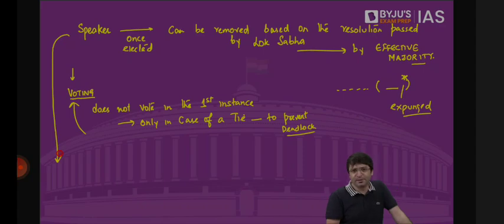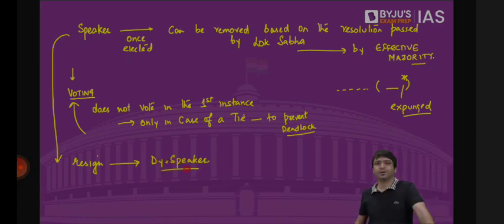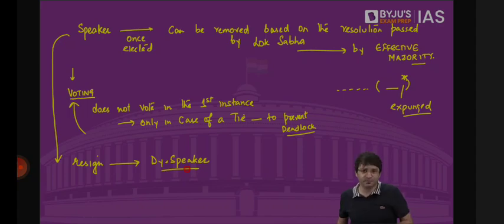If the term of the Lok Sabha is 5 years, the speaker is there for 5 years. But even before 5 years, I may resign. And the speaker resigns by submitting his resignation to the deputy speaker. But when I have to be removed, for that, voting will have to take place in Lok Sabha. If by effective majority a resolution is passed, I will be removed from my office.